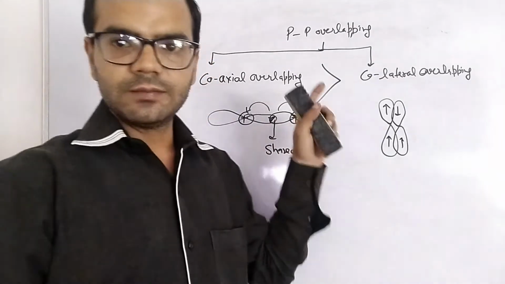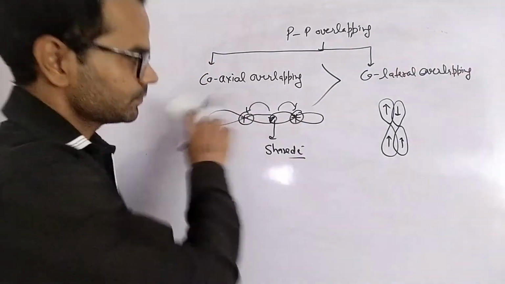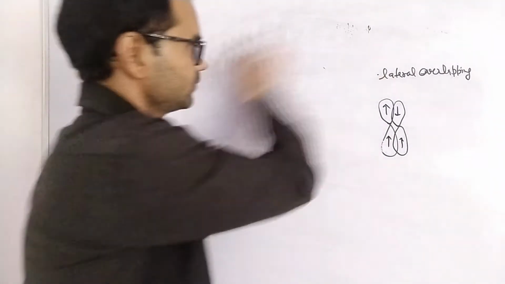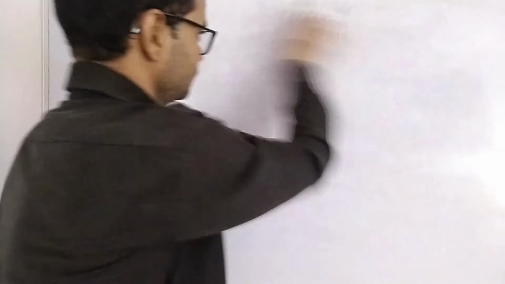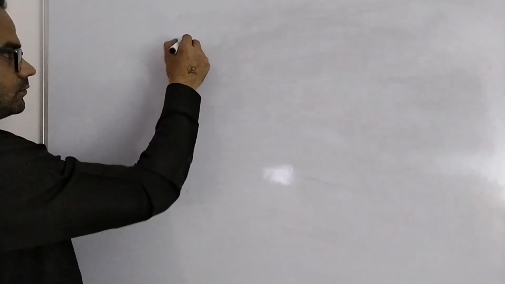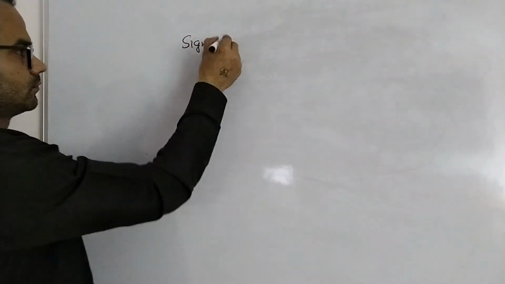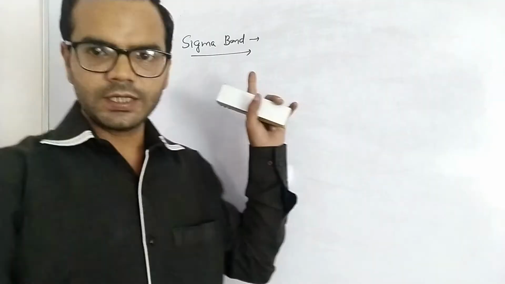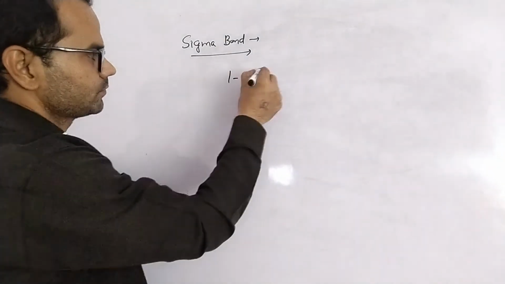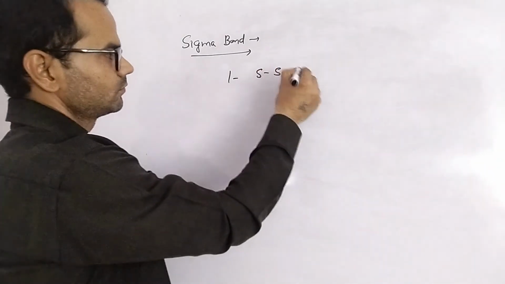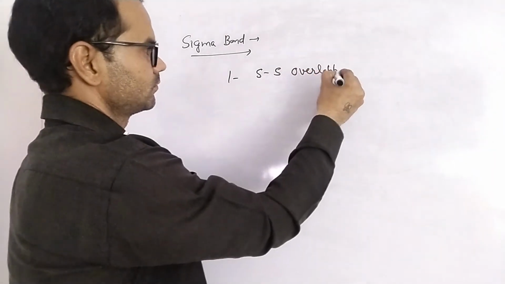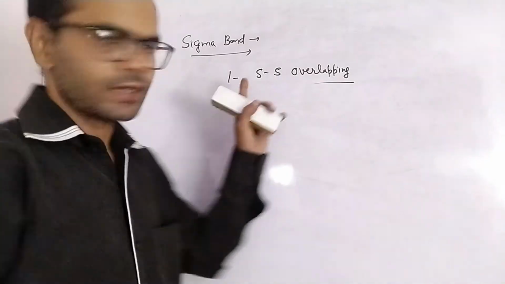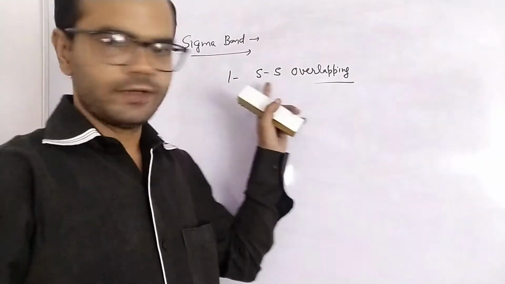Next is how sigma bond is formed. Sigma bond can be formed by ss overlapping of s orbitals.